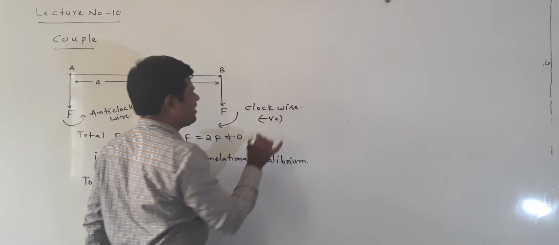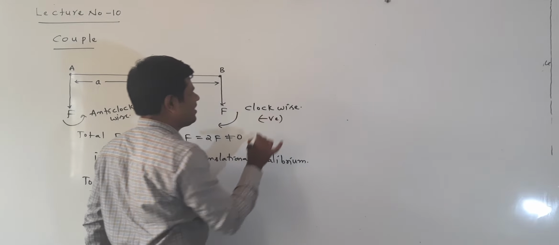So first I am writing the anti-clockwise one. Magnitude we already know. How are we finding the magnitude? Torque magnitude is equal to RF sin theta. Sin theta means sin 90, since the angle between A and F is 90. In place of R, A is coming, so A into F into sin 90. Magnitude is A into F, but the direction is anti-clockwise, which means positive. Clockwise means negative, so here it is minus AF.